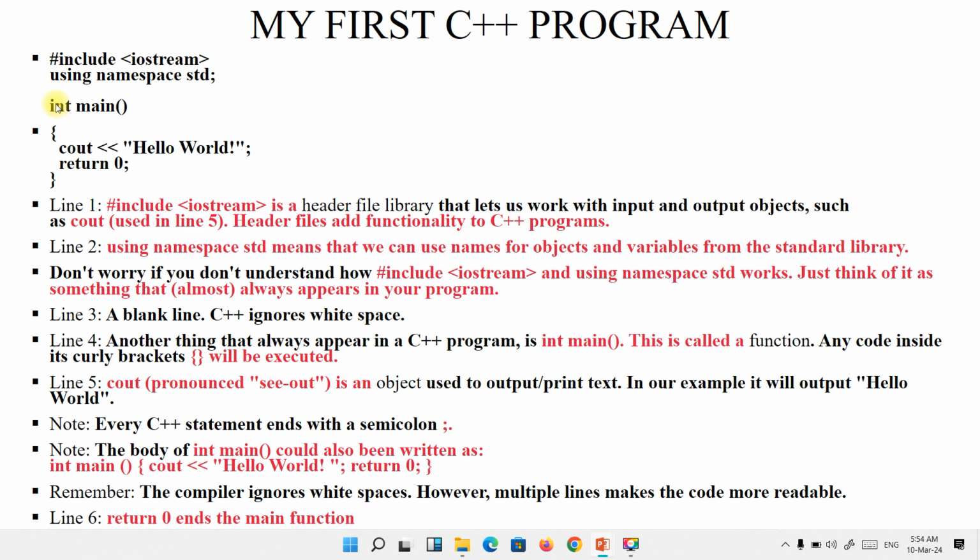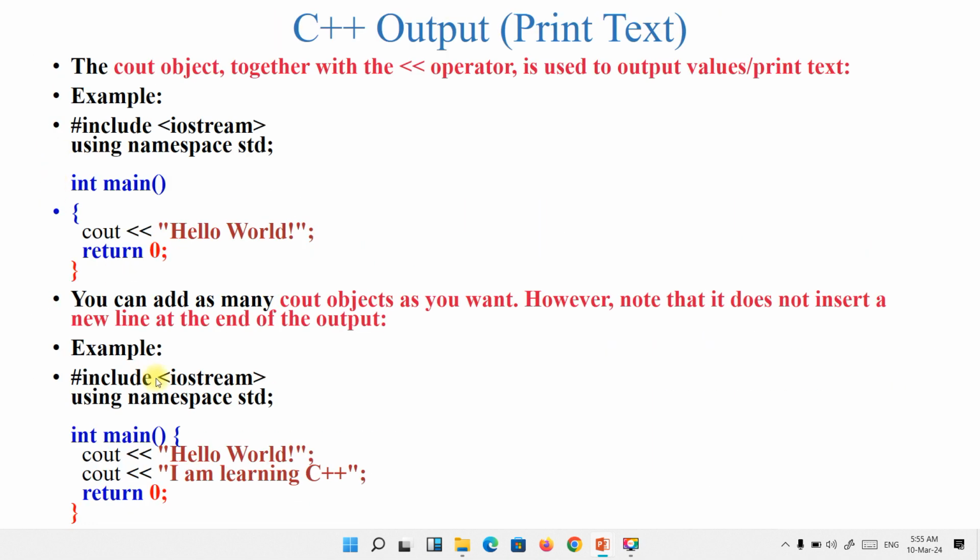So you write int main. But you first write using namespace std. And then you come to the next line, int main. You bring your parentheses, open and close, and then you bring your curly bracket. Immediately you bring the first curly bracket, it will automatically enclose the other one for you. That's how the program has been designed.